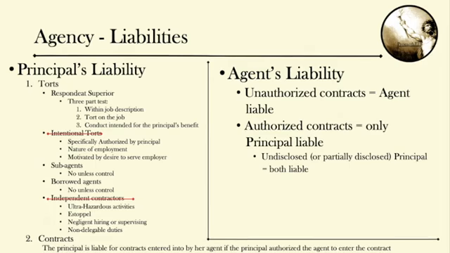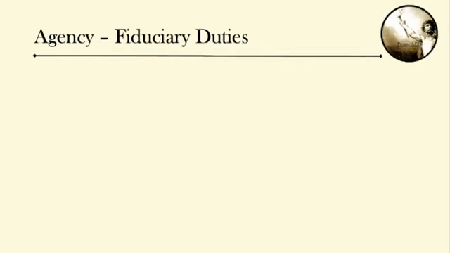Now let's move on to discuss the fiduciary duties in the agency relationship. So the agency is a fiduciary relationship, which means that the agent and the principal owe each other fiduciary duties. Let's start by discussing the principal's duties.